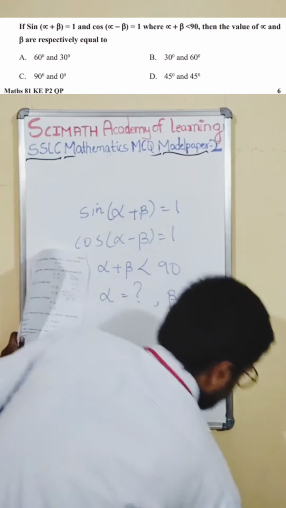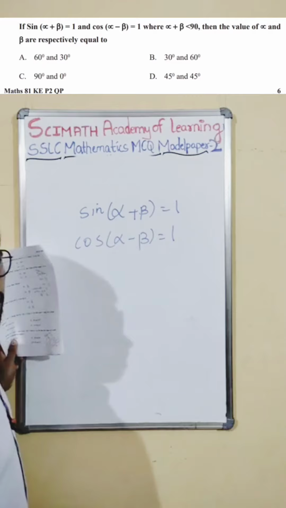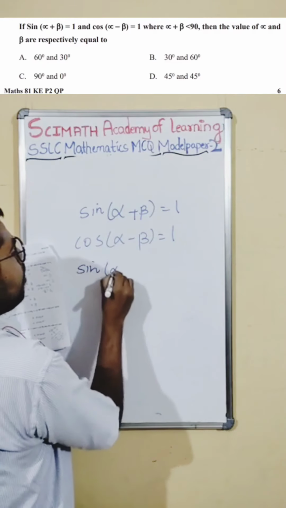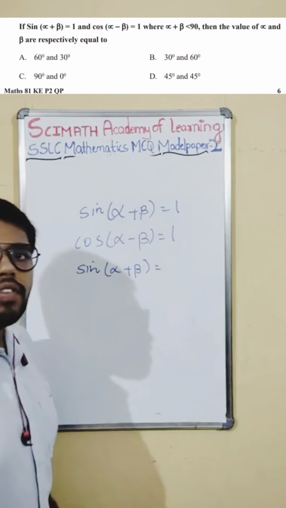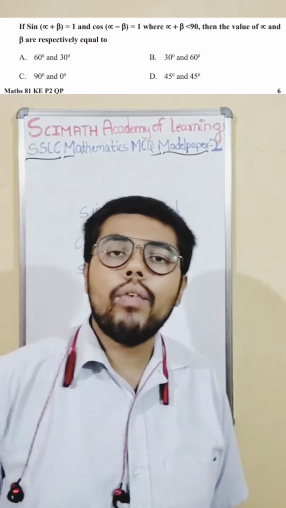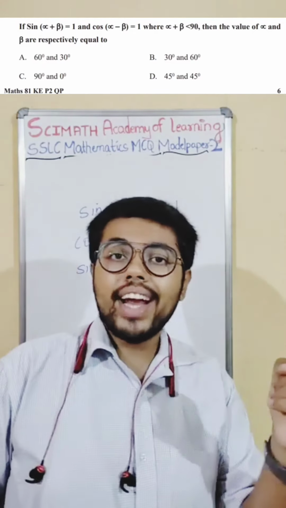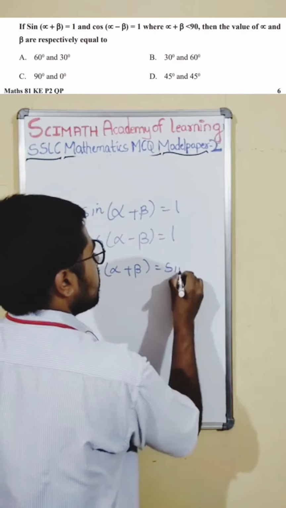See, very quickly, I will just use our concept of trigonometry. Now, sin of alpha plus beta, I'll write here again. What is 1? In place of 1, can I write sin? In the trigonometric value table, in sin, where will you get 1? You will get sin 90 is equal to 1, no? So I will put sin 90 here.